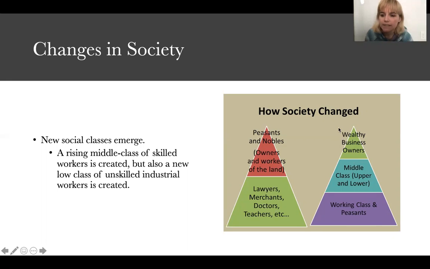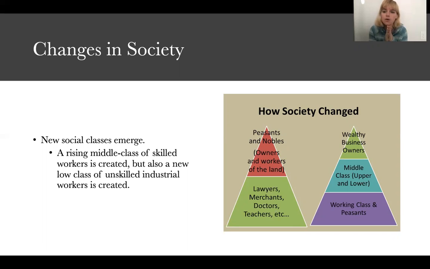So what we'll see is society changes. We have an upper class, a middle class, and then we rename the lower class the working class. And these terms are still used today. So if you ever turn on the news, you might hear Fox News or CNN refer to the middle class, the solid middle class, or the working class, because these terms of society are still used today.